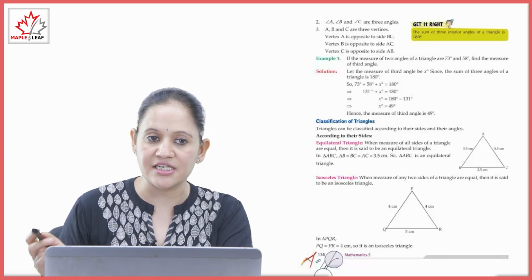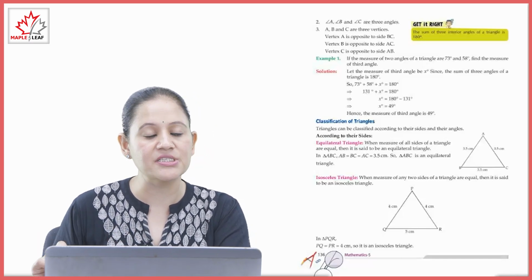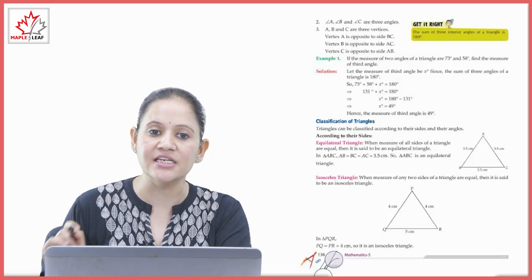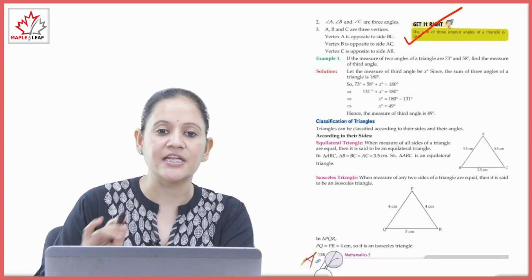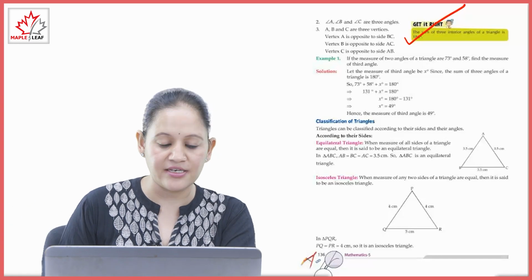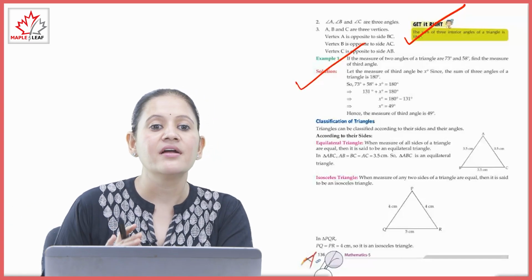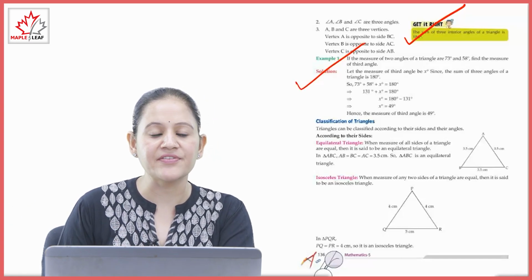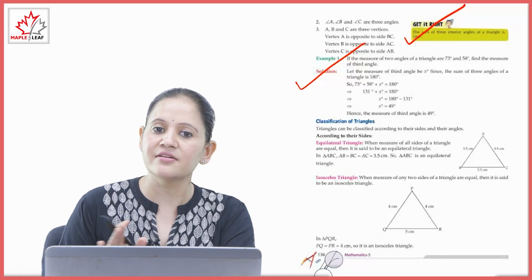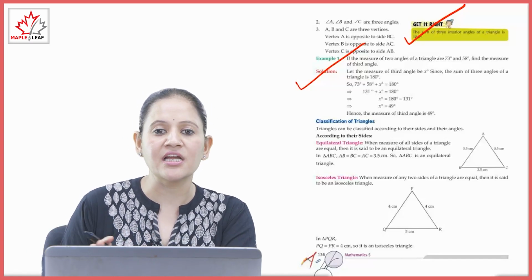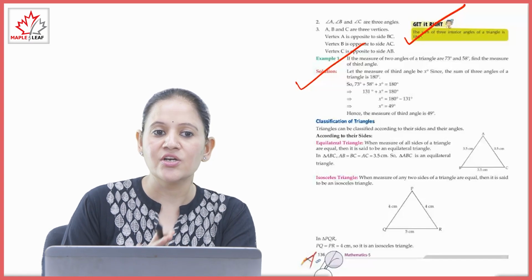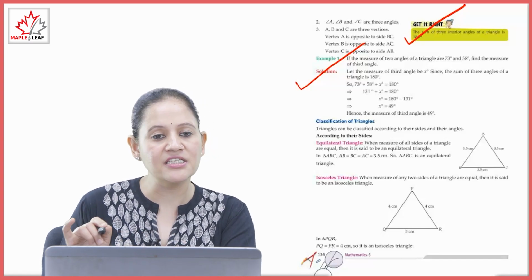Vertex A is opposite side BC, B is opposite side AC and C is opposite side AB. The sum of three interior angles of a triangle is 180 degree. That is called angle sum property of triangle. Next we will take an example. The measures of two angles of a triangle are 73 degree and 58 degree. Find the measure of the third angle. So two angles are given. We know the sum of three interior angles is 180 degree. So 73 plus 58 plus x.